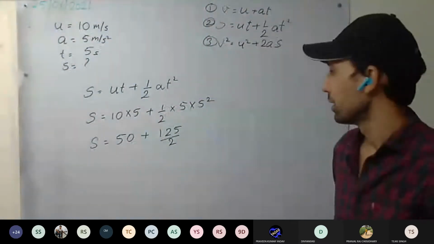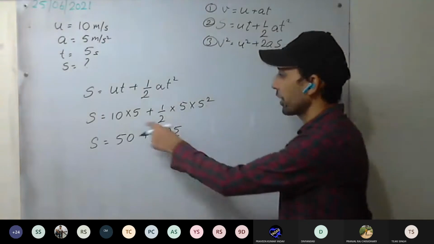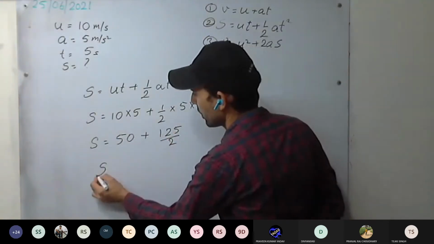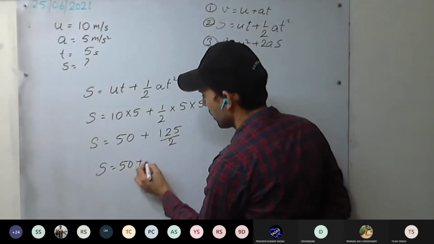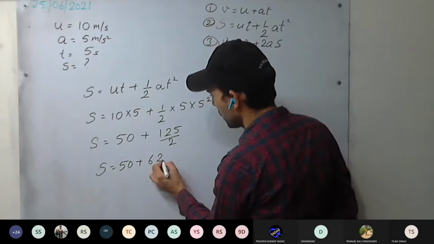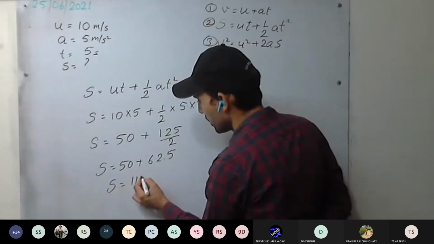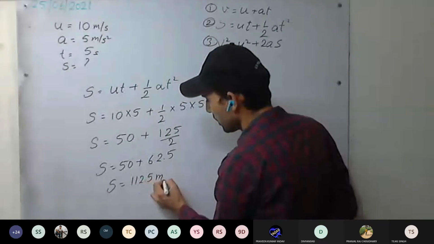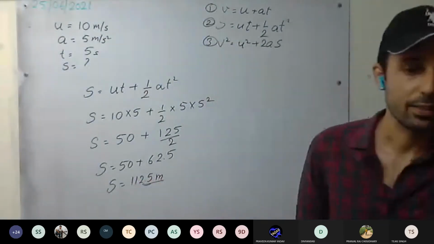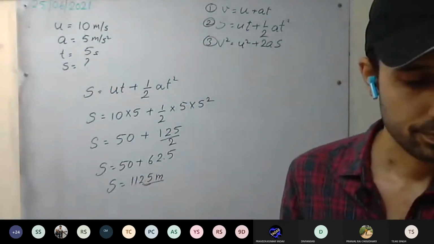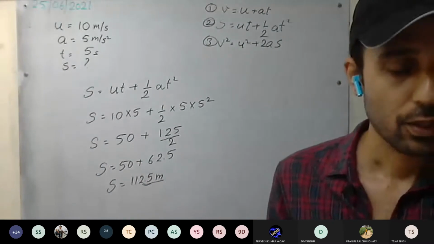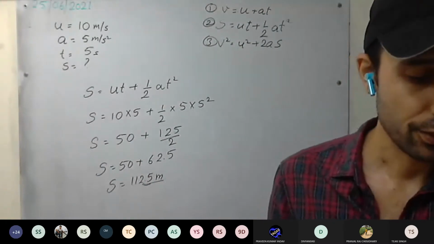You get 62.5. 62.5 plus 50. This you are going to get? Yes or no? Yes, sir. Okay.